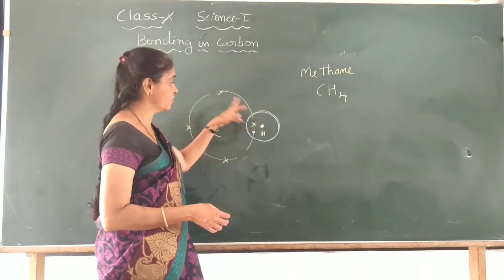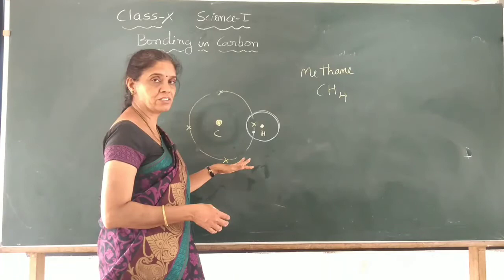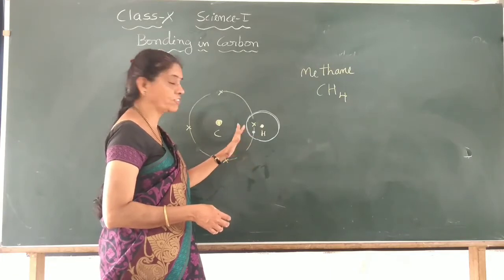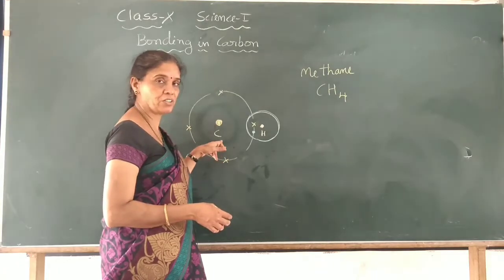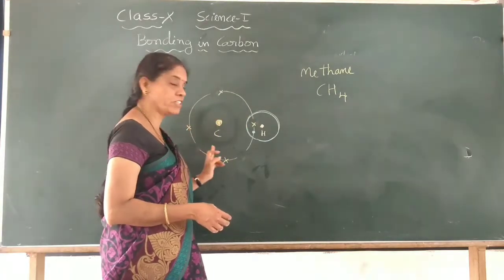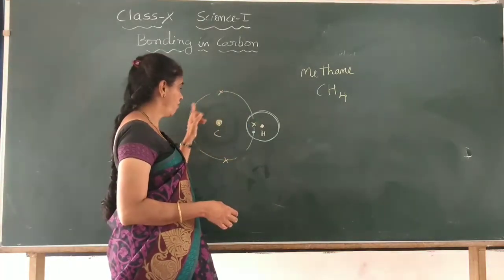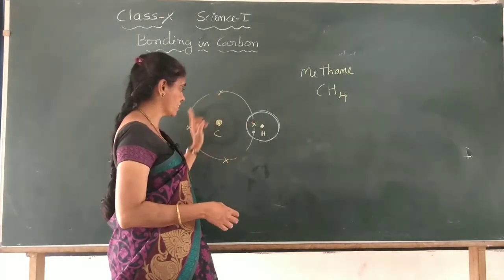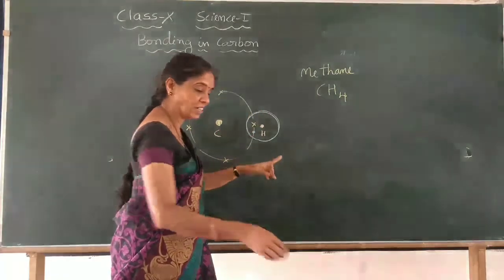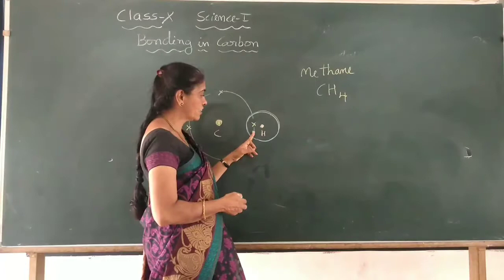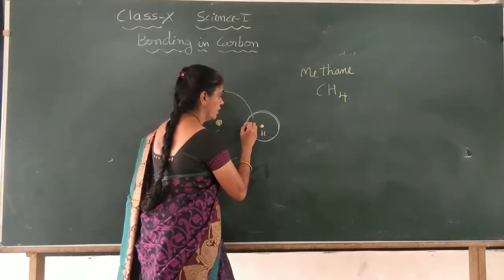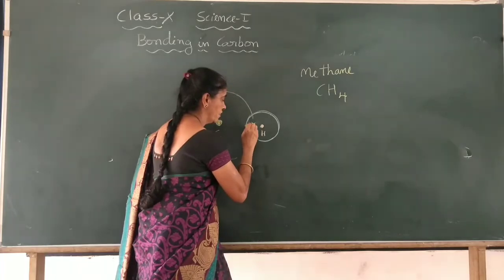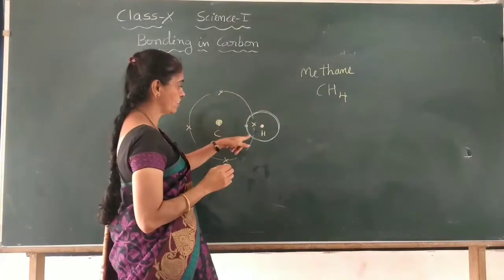So in the electron dot structure, we show only the valence shell, not the innermost filled shell. This is the outermost shell with the 4 electrons of carbon. Now this is one hydrogen atom, with one electron in its outermost shell.